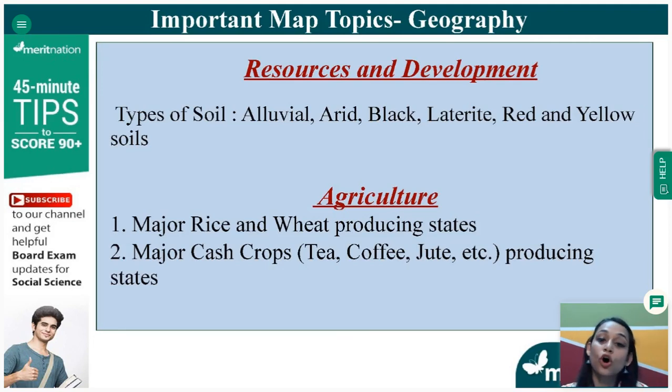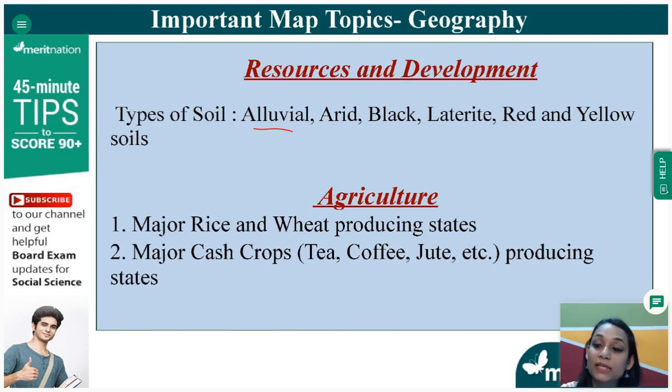Okay. So resources and development is the first chapter in geography from which map marking can come. In this particular chapter, only different types of soils will be asked to mark. You can be asked to mark a place where alluvial soil is found in India. So you have to mark that. Then you can be given a particular place and asked which soil is formed in this area. That is identification. So you have to identify and write that laterite soil or red soil, yellow soil, etc. is found in this region. That is how you need to identify and do the marking in the key that you make.